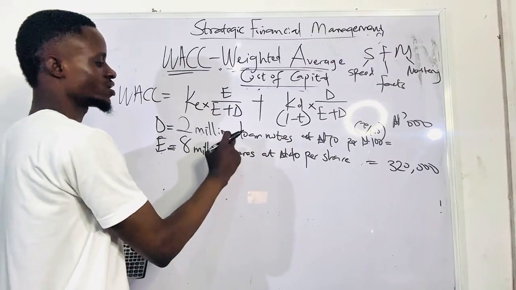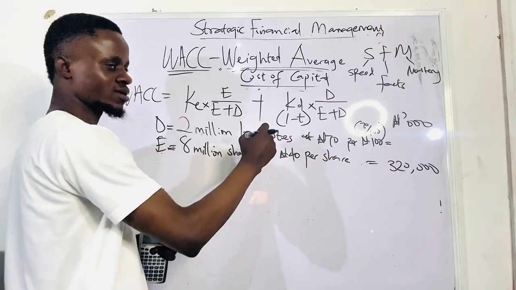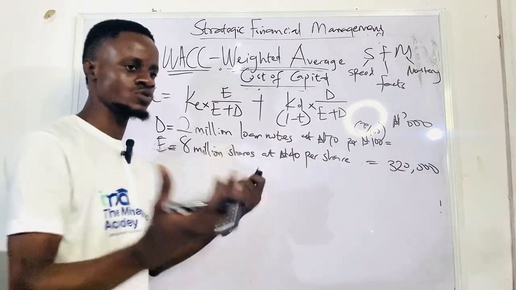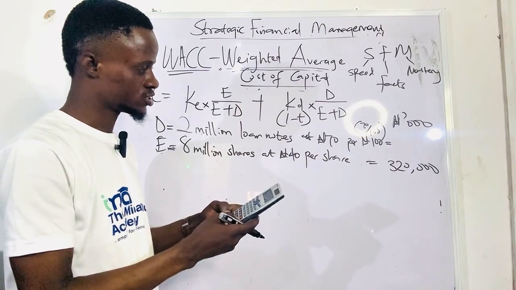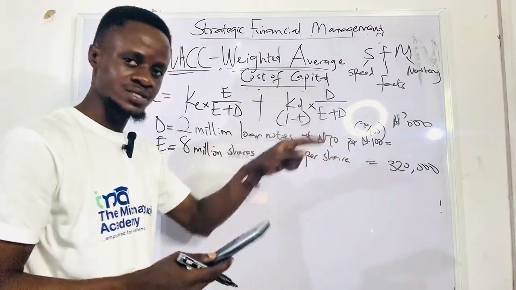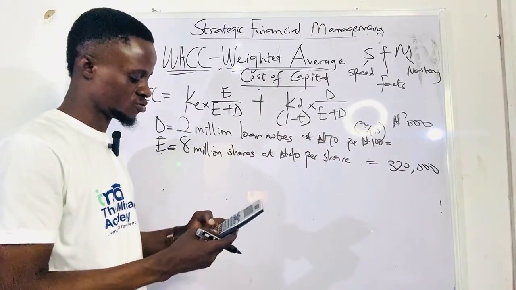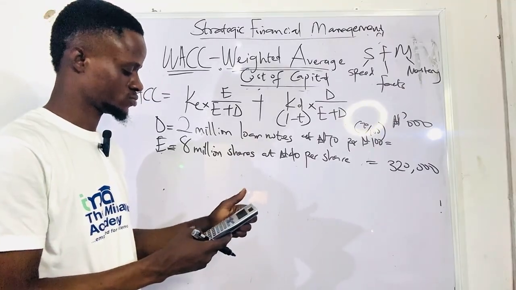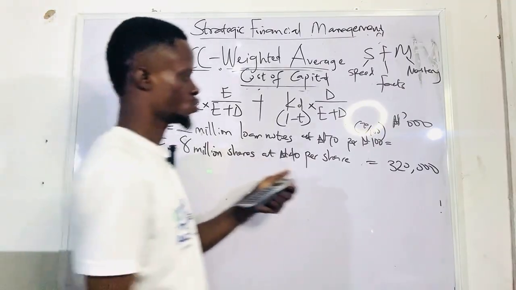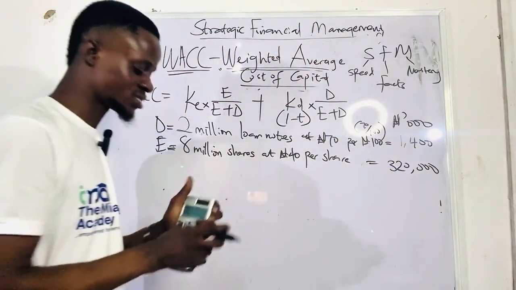This 2 million loan notes is not the amount in naira, so convert it to value. It's going to be 70 over 100 times 2 million. That is 1.4 million. So we've gotten our values.